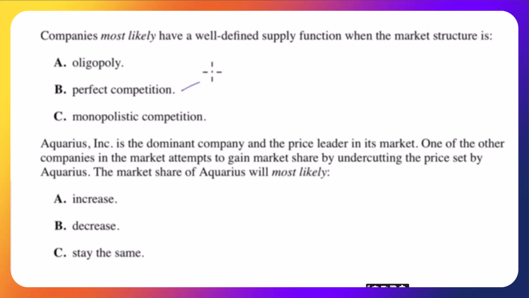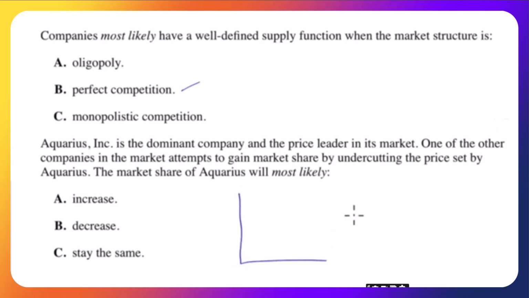Aquarius Inc. is the dominant company and the price leader in its market. One of the other companies in the market attempts to gain market share by undercutting the price set by Aquarius. The market share of Aquarius will most likely increase, decrease, or stay the same. And you might think, well, it should decrease if somebody's going to lower their price. Wouldn't they get more volume? Well, we're not asking about what's going to happen to the person lowering the price. We're just asking what's going to happen to the market leader.